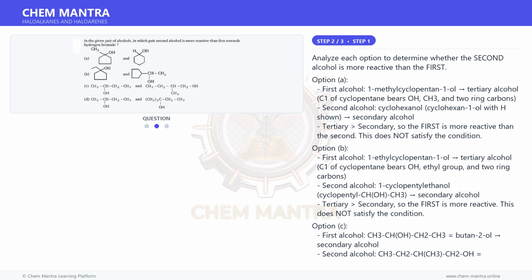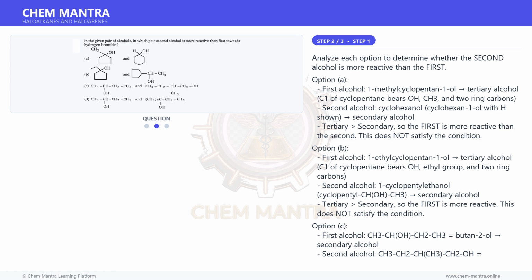Option C. First alcohol, CH3CH(OH)CH2CH3, butan-2-ol, a secondary alcohol. Second alcohol, CH3CH2CH(CH3)CH2OH, 2-methylbutan-1-ol, a primary alcohol. Secondary, primary, so the first is more reactive than the second. This does not satisfy the condition.